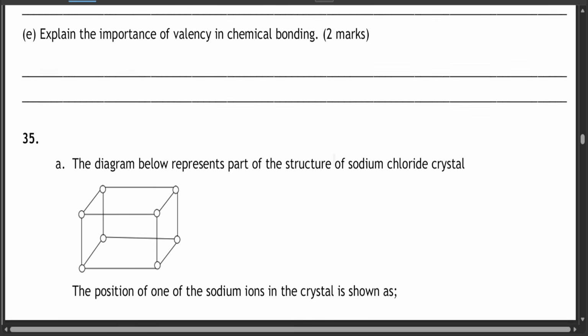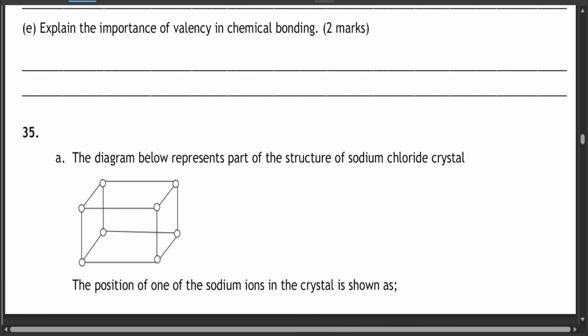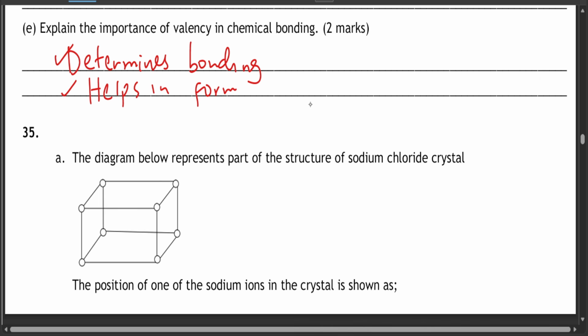Explain the importance of valency in chemical bonding. It determines bonding first, because without it you can't know. It will help you know how many atoms should react with how many atoms of another element. It also helps in forming the correct chemical formulae, just like the previous question.